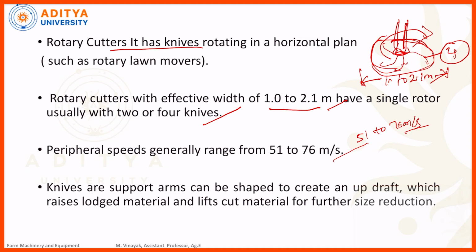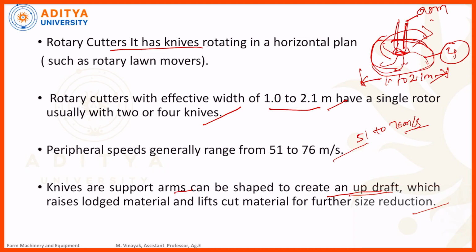Next, the knife or supporting arms can be shaped to create an updraft. These are the knives' supporting arms; this one is the arm. During the rotation of the knife, this arm should create an updraft. Whatever material we have harvested, we need to uplift from the ground surface, leave the swath, rise the larger material and lift the cut material for further size reduction.